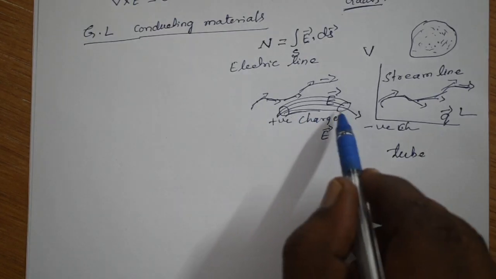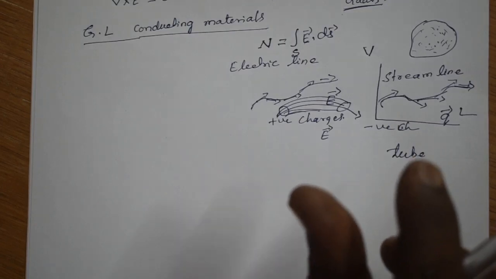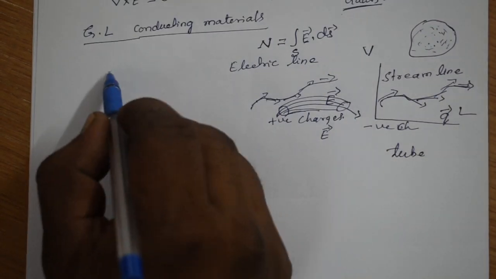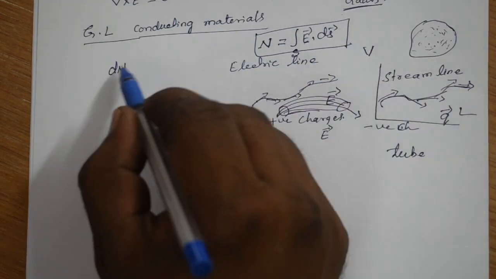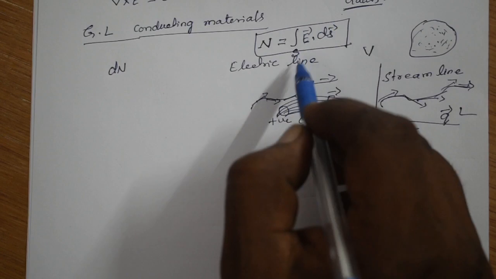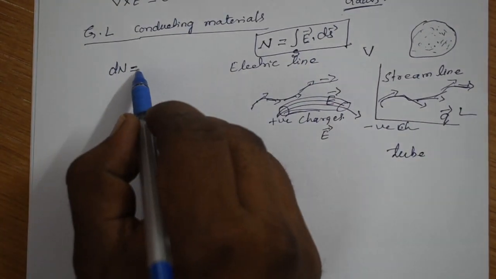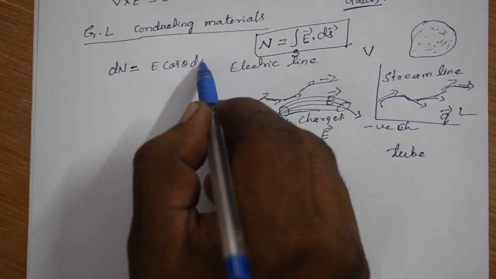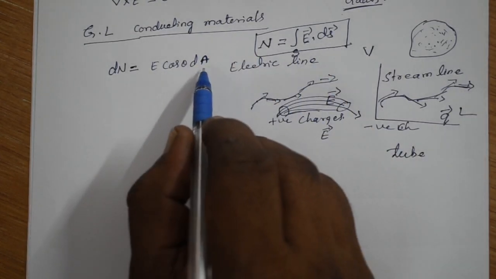The number of these lines in an infinitesimal area is called the flux of the electric field E, and it is denoted by dN. So N is the total flux, dN is only on the infinitesimal surface area, and it is given by E into cos theta into dA.